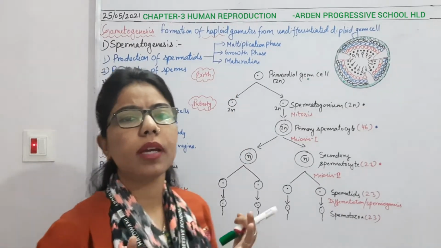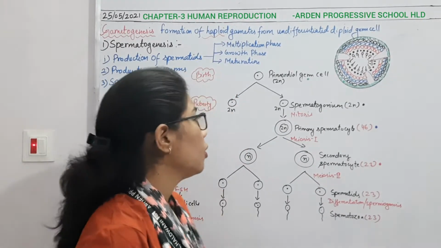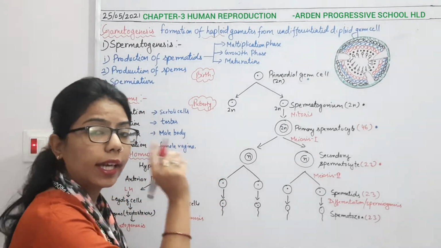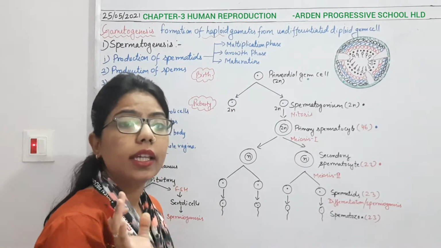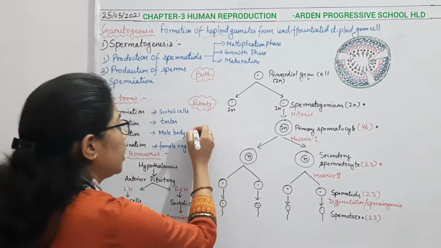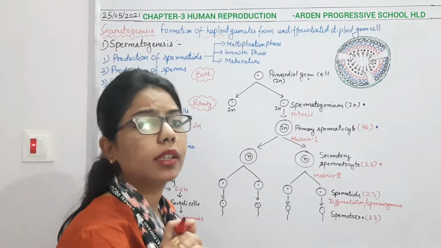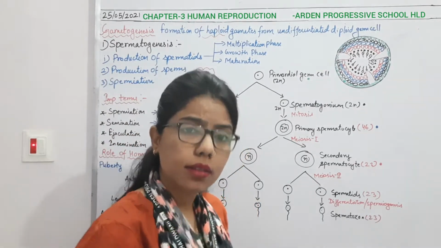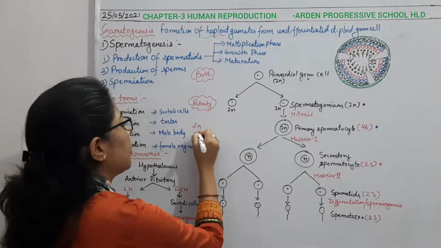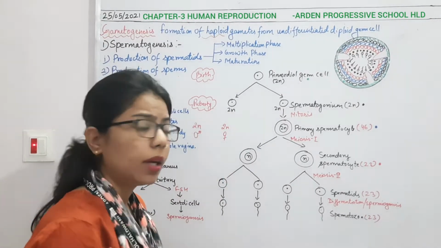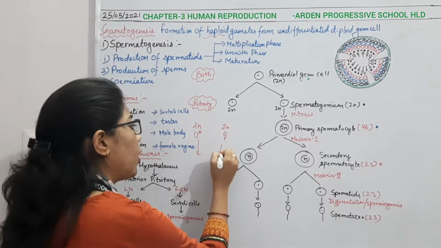Now what do you understand by haploid gametes? See, we want haploid gametes because every cell of our body is diploid in nature. But when it comes to reproduction, whether male or female, both have diploid cells, yet they have to form haploid gametes.